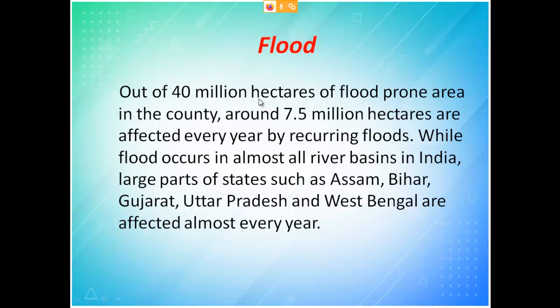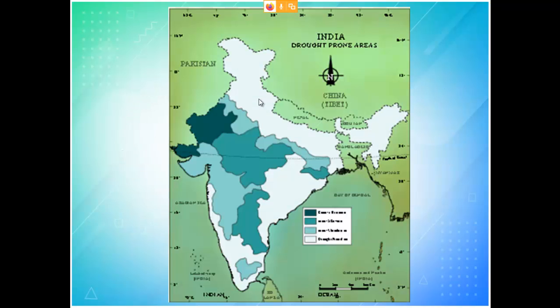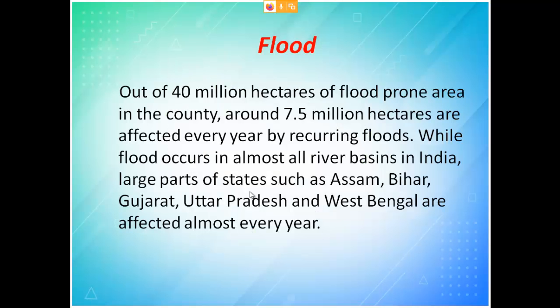Next let us move on to flood. Flood is the overflowing of water. From this graph itself you can see the white regions marked. Out of 40 million hectares of flood prone area in the country, around 7.5 million hectares are affected every year by recurring floods. Even though we say there are flood prone areas and they do not always occur, floods occur in almost all river basins in India.